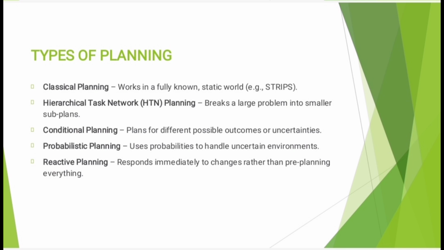Fourth one is probabilistic planning, used when there is uncertainty in the environment. Example, a delivery drone planning routes when weather forecasts are uncertain. Last one, reactive planning. It focuses on responding quickly to change rather than long-term pre-planning. For example, a robot vacuum.